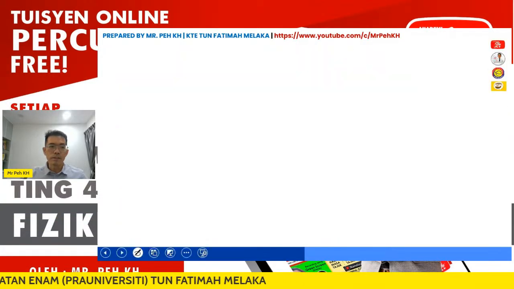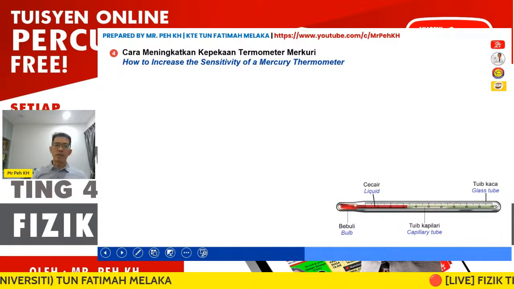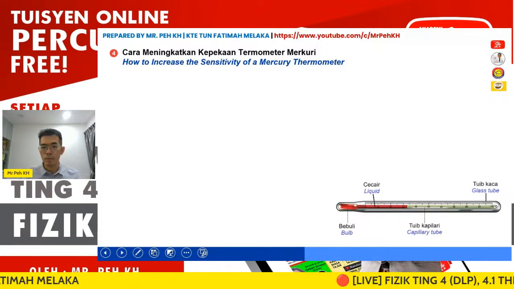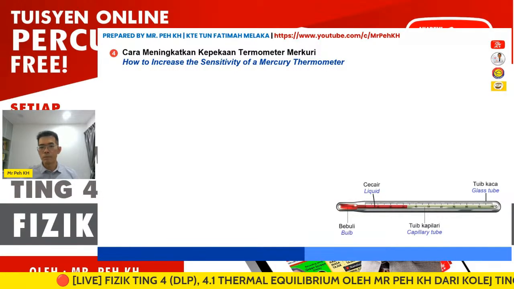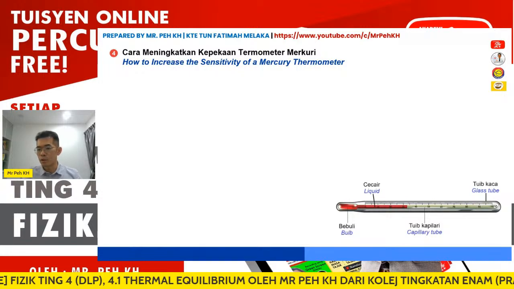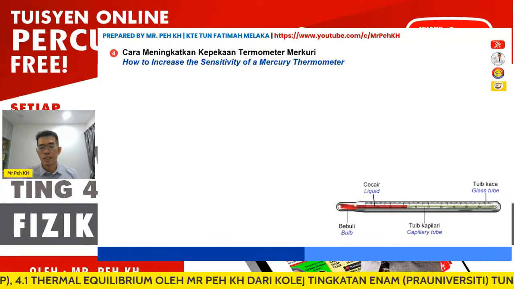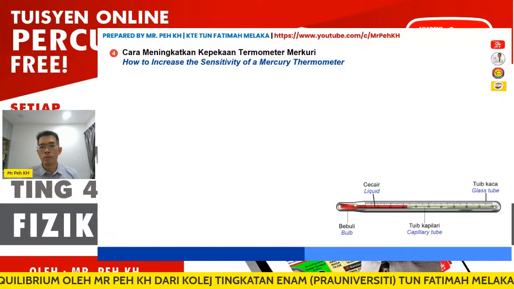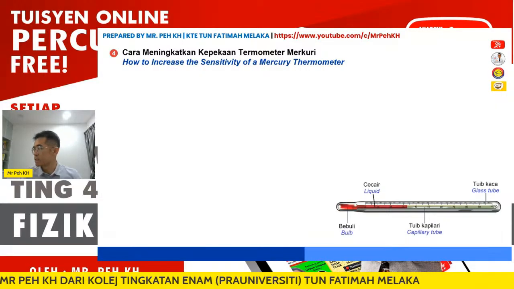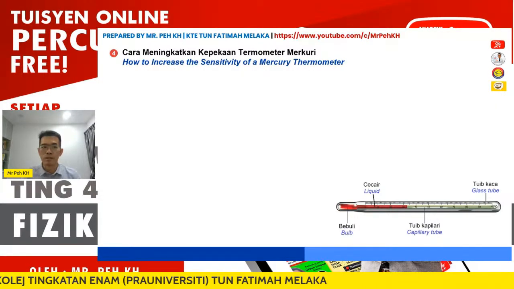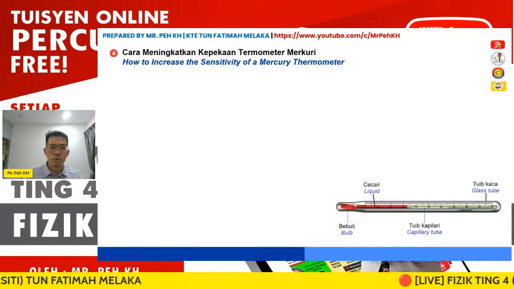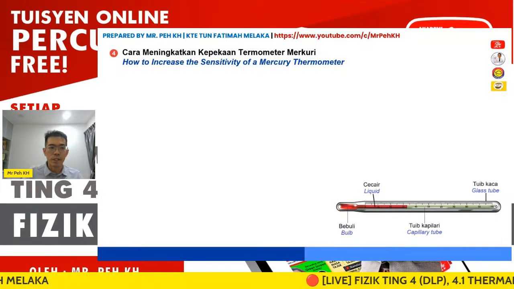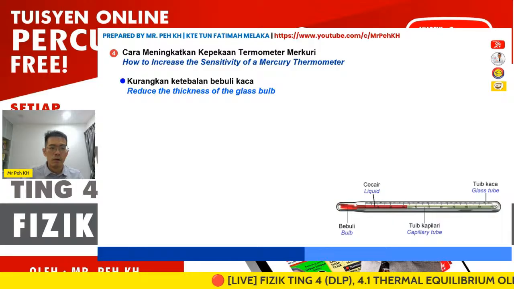Okay, so the next will be regarding how we can increase the sensitivity of the mercury thermometer. What does increasing the sensitivity of a mercury thermometer mean? It means that when there is a slight change of temperature, the mercury thermometer will be able to detect it. So how can we increase the sensitivity? Here we have a few methods.